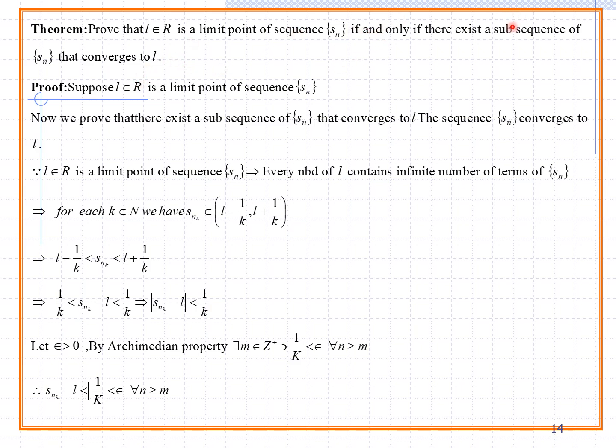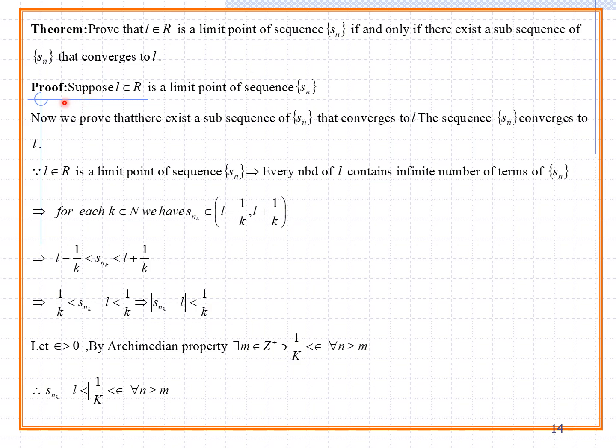You can take a subsequence, and that subsequence also converges to L. At that time you can pick up that subsequence and say it is convergent. So for example, 1, 2, 3, 4 is the sequence, and the odd subsequence is 1, 3, 5. That one also you can say exists.